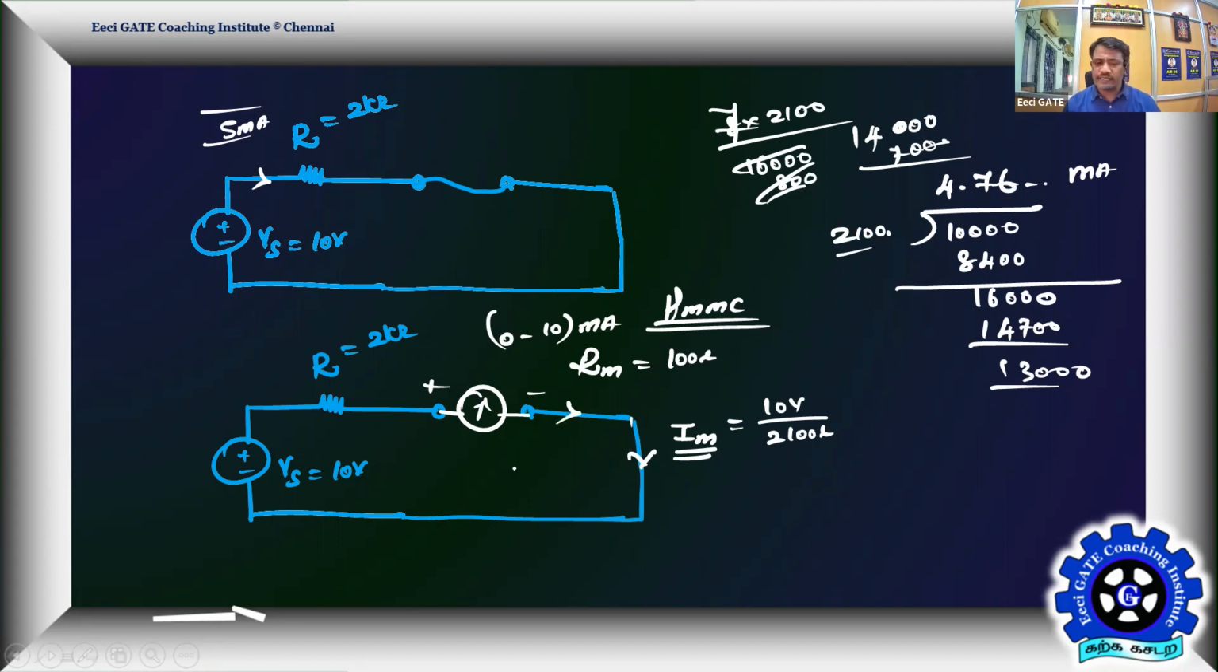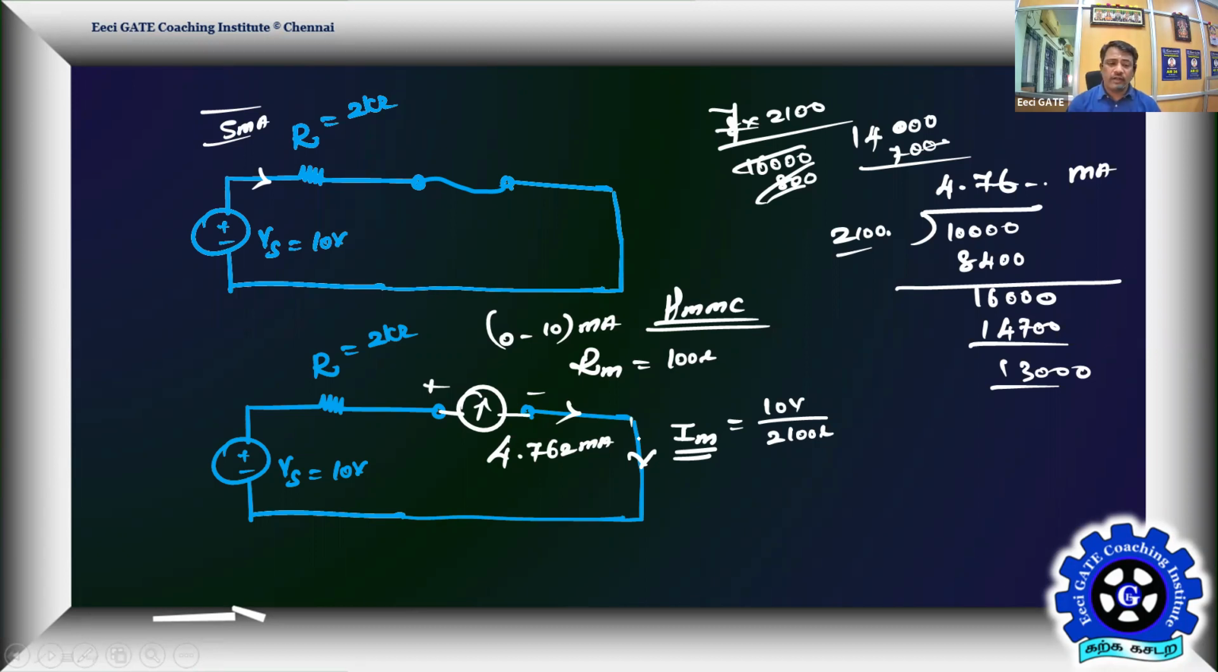You can calculate accurately using the calculator. 10 volt divided by 2100 is exactly 4.762 milliamps. See this: after connecting the instrument in the given circuit, my current got disturbed. We were about to measure 5 milliamps. Before connecting the instrument, the current was 5 milliamps. After connecting the instrument, the current got disturbed because of the ammeter resistance.